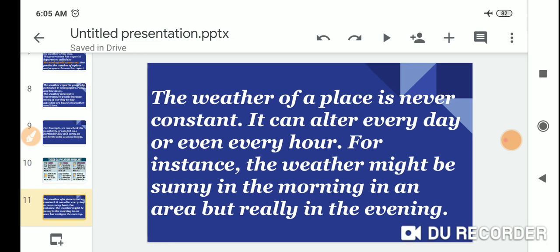The weather of a place is never constant. It can alter every day or even every hour. For instance, the weather might be sunny in the morning in an area, but rainy in the evening.